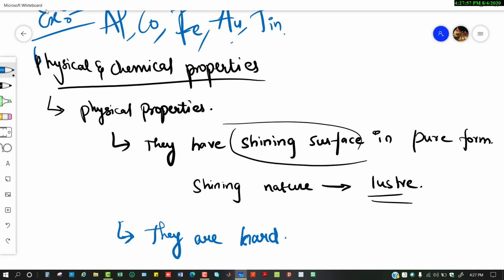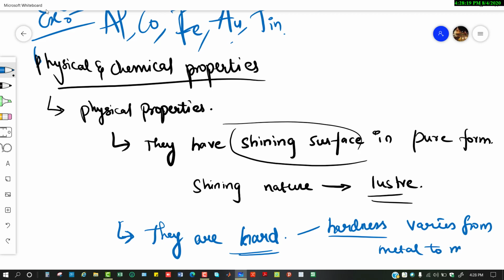But how hard it is varies from one metal to another. The hardness tells about the particular material, and it varies from metal to metal.